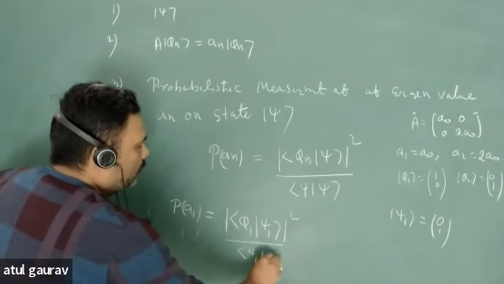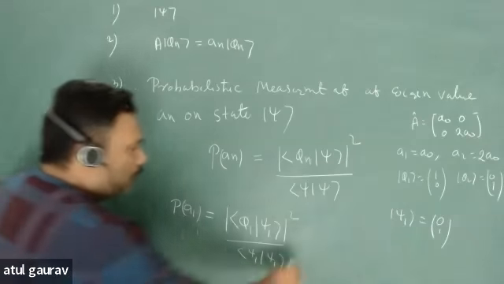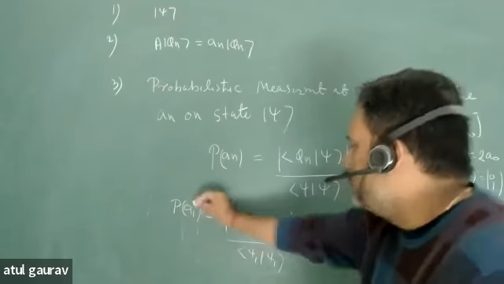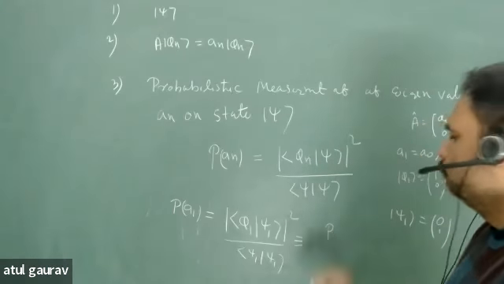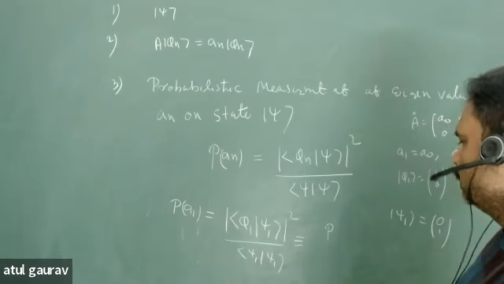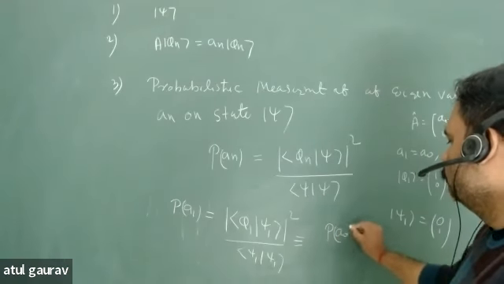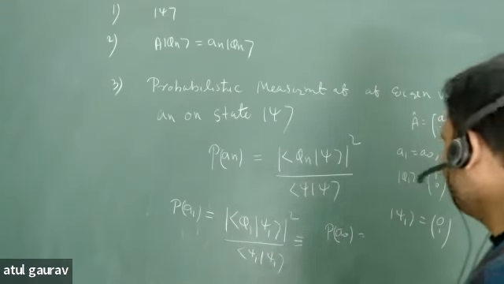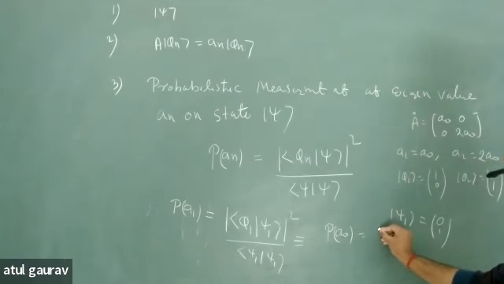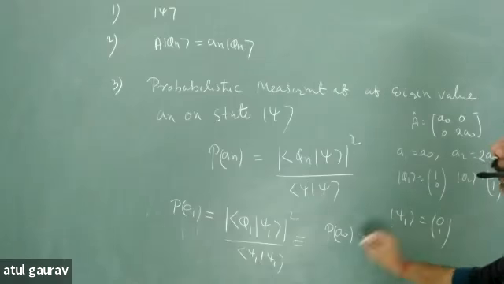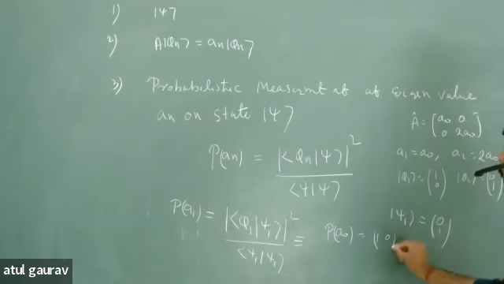Psi 1, psi 1. इसको कैसे लिखेंगे? What is A1 right now? बताइए, what is A1? A0. What is phi 1? 1, 0. Yes.